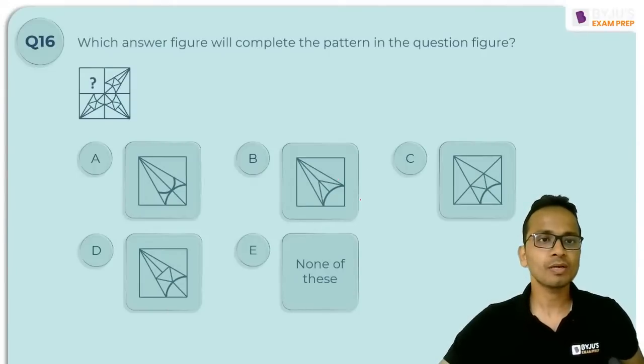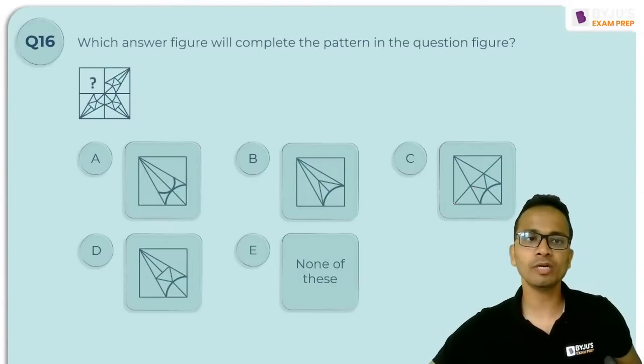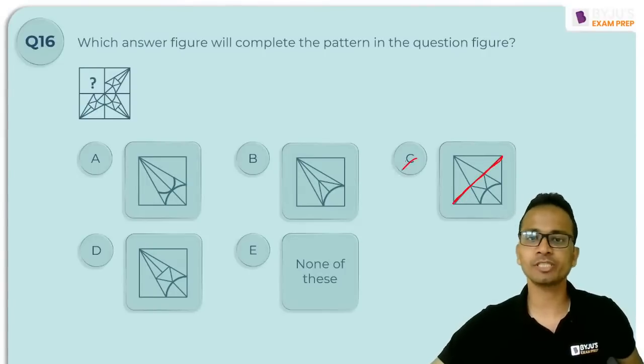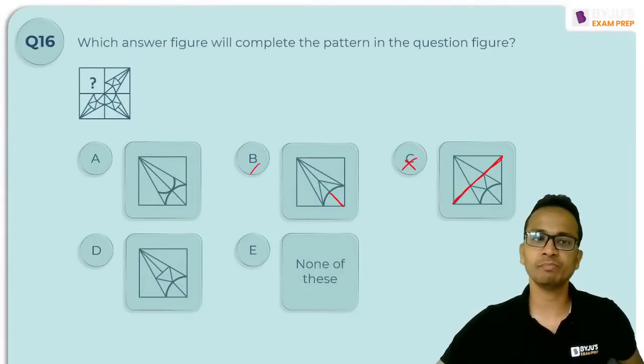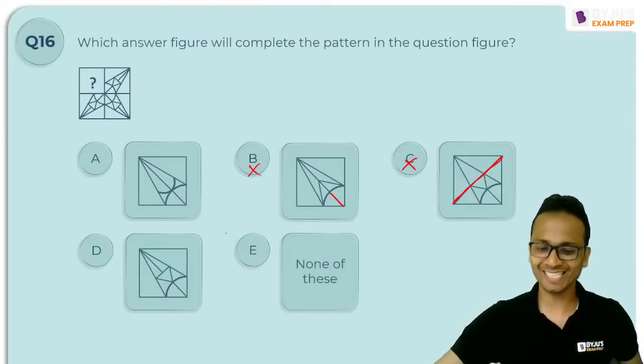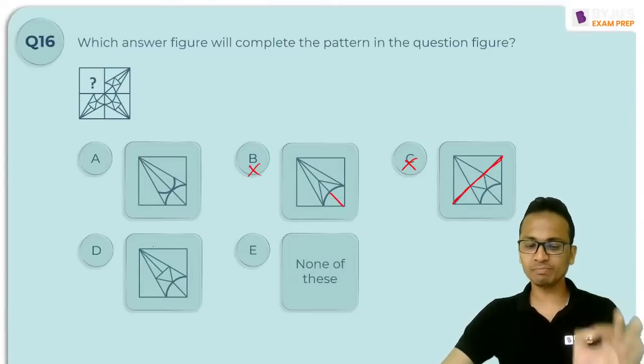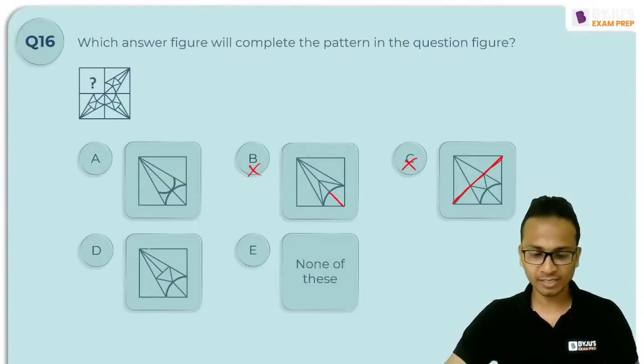Option C, I don't require this line. This line is not required. So that is why option C will not be the answer. Option B, this part is missing, so option B will not be the answer. Right? Fine. So those who have given option B or option C, okay.